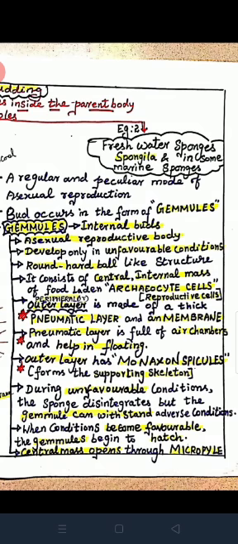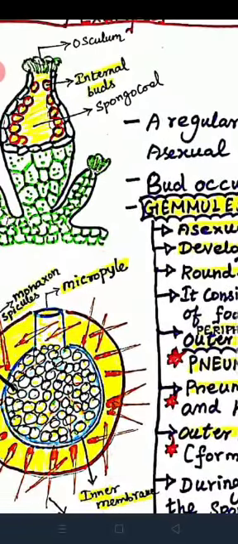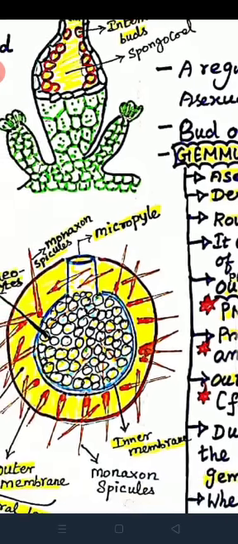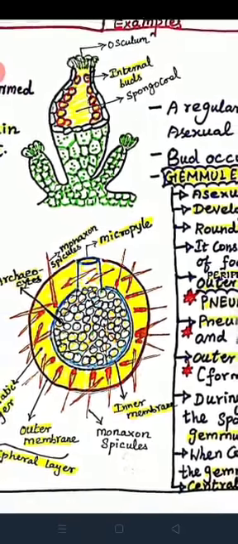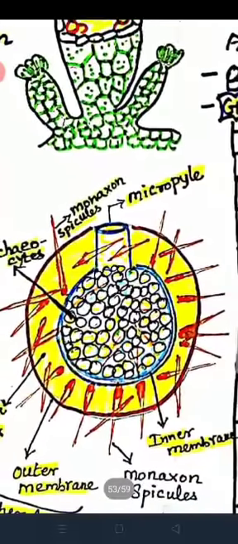During unfavorable conditions, the sponge's body disintegrates, but the gemmule can withstand the unfavorable conditions too. Though the sponge's body disintegrates, the gemmules present in the sponge can withstand even adverse conditions. When conditions turn favorable, the gemmule begins to hatch.